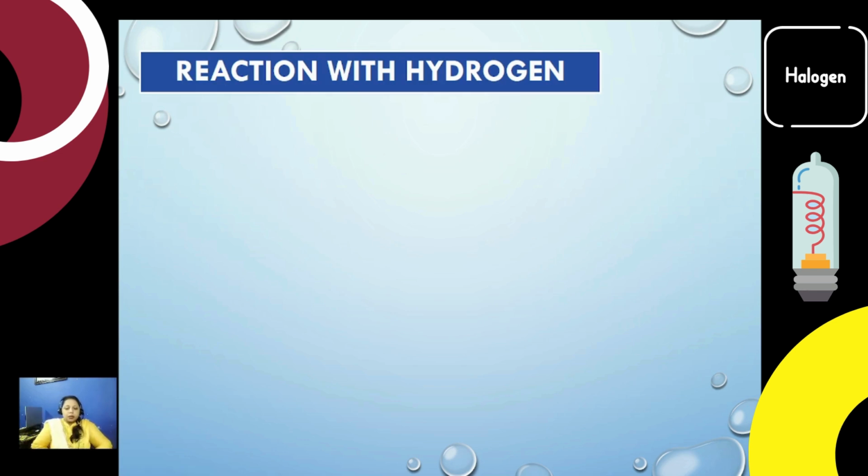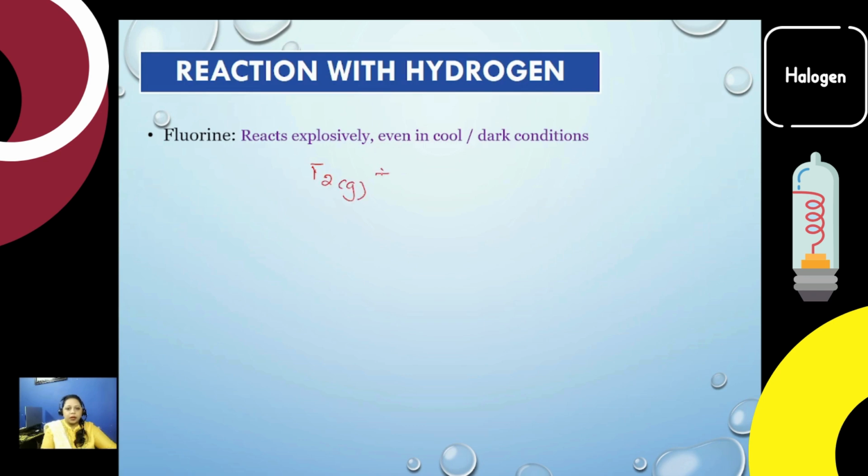Now how do they react with hydrogen? Fluorine is the most reactive one due to its electronegative behavior, so it would react violently. If we talk about iodine, iodine won't react violently. You need to give it some energy so that a reaction takes place. Fluorine reacts explosively even in a cool, dark environment. Fluorine in gaseous form reacts with hydrogen and makes hydrogen fluoride. Simple. Let's balance it. Let's put a 2 here so that it is balanced.